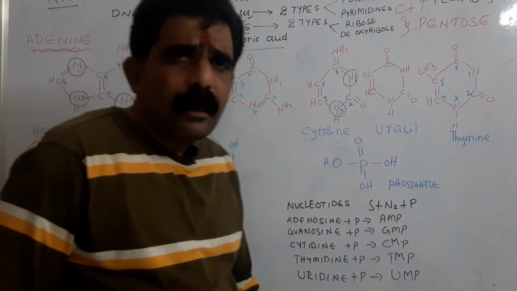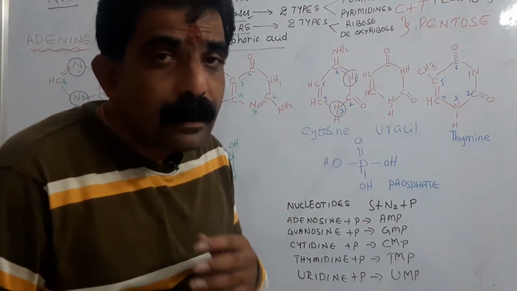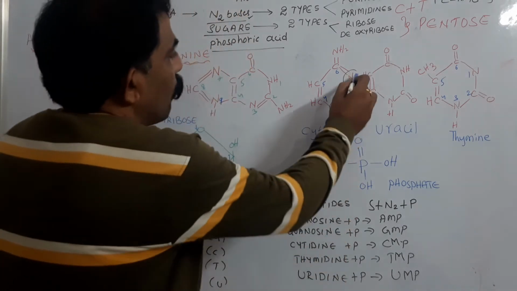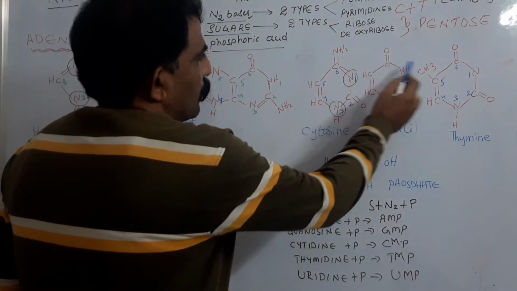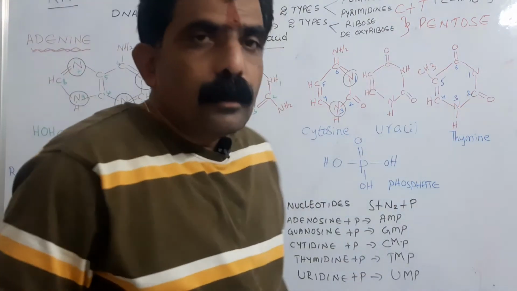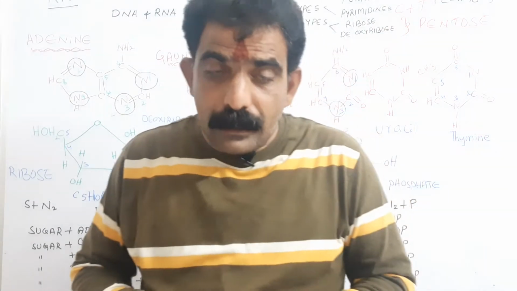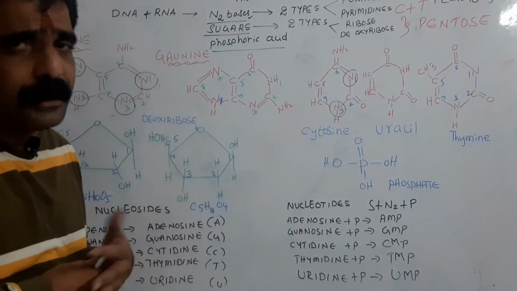So purines are the 9-membered rings, whereas the pyrimidines are the 6-membered rings: 1, 2, 3, 4, 5, 6. So pyrimidines are the 6-membered rings, purines are the 9-membered rings.